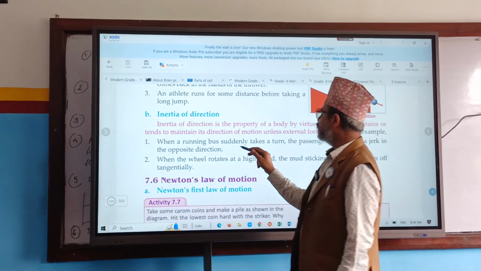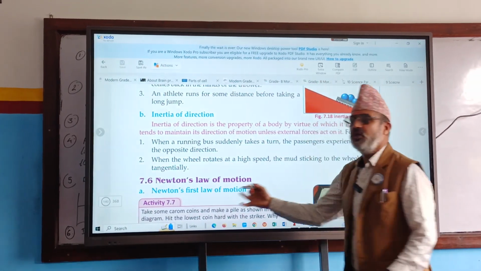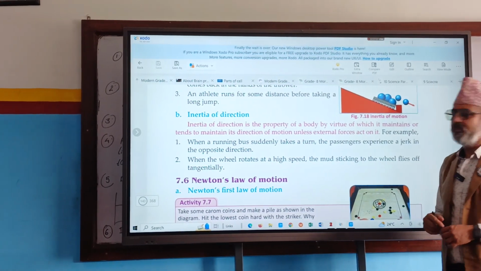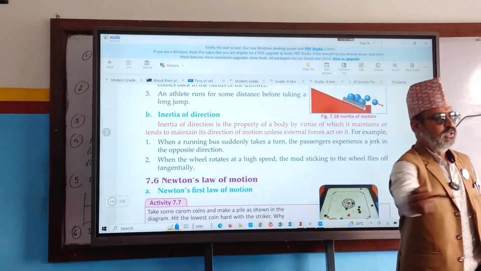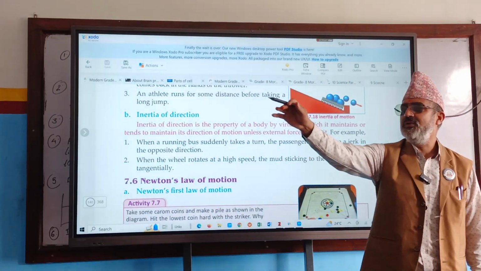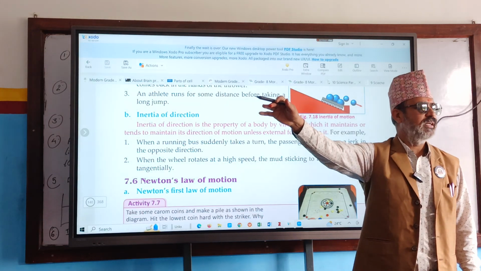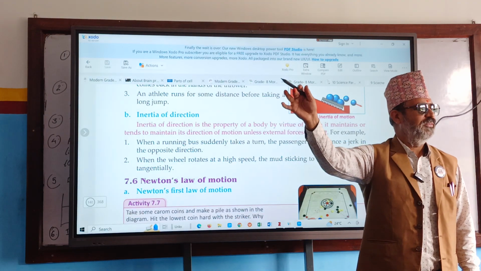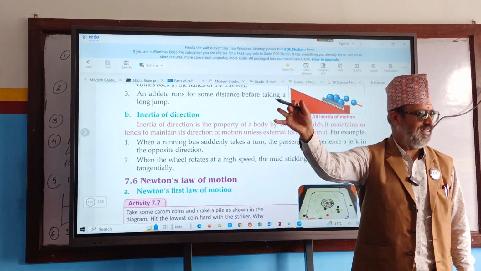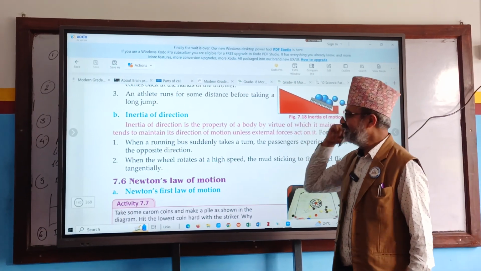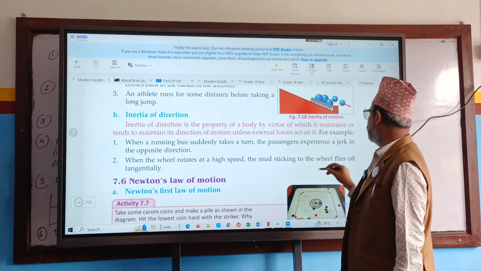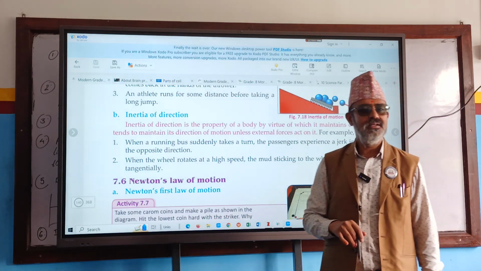When a running bus suddenly takes a turn, the passengers experience a jerk in the opposite direction. When the bus turns to the left side, they move towards the right side. Have you had this experience? What is the second one? When a wheel rotates at high speed, the mud sticking to the wheel flies off tangentially.